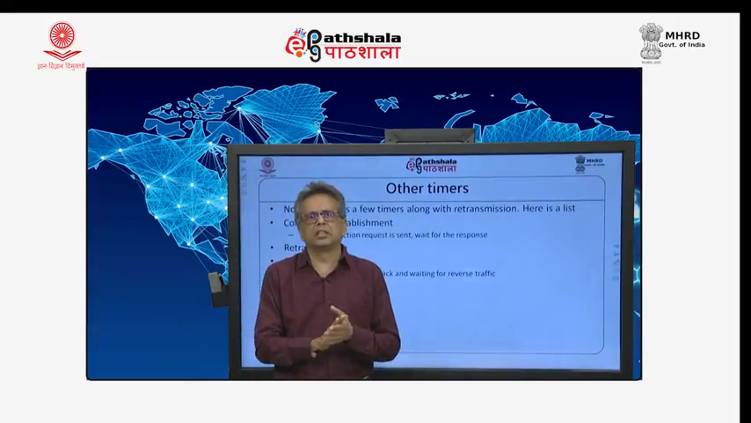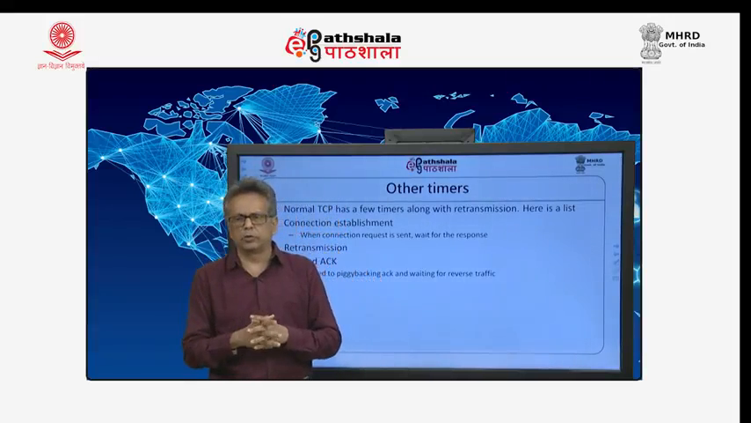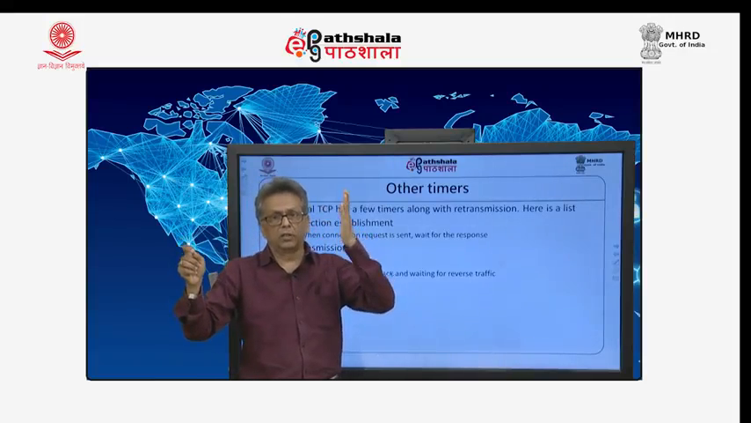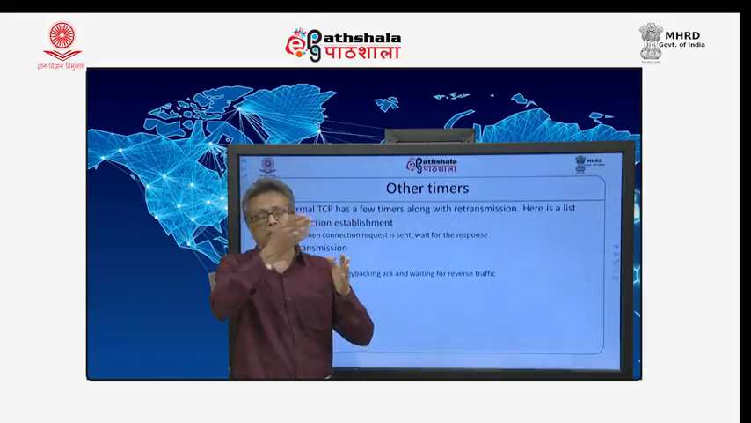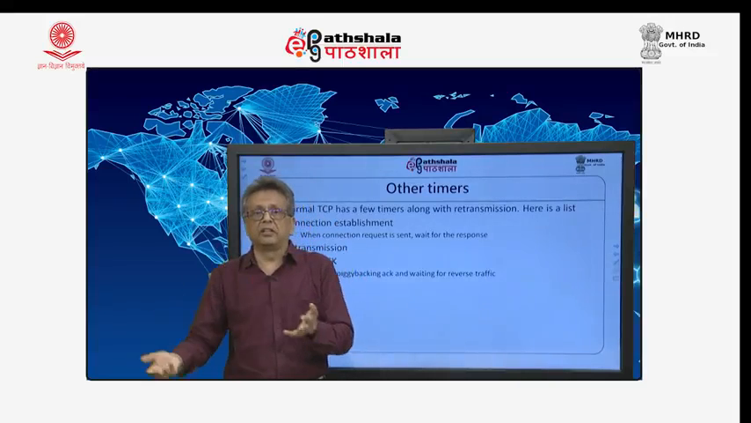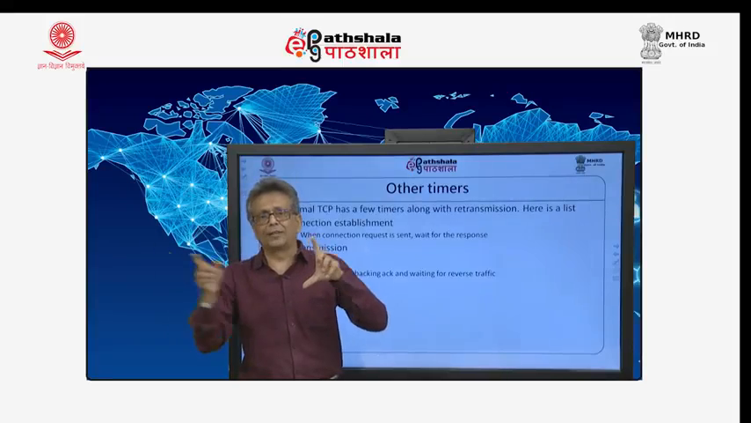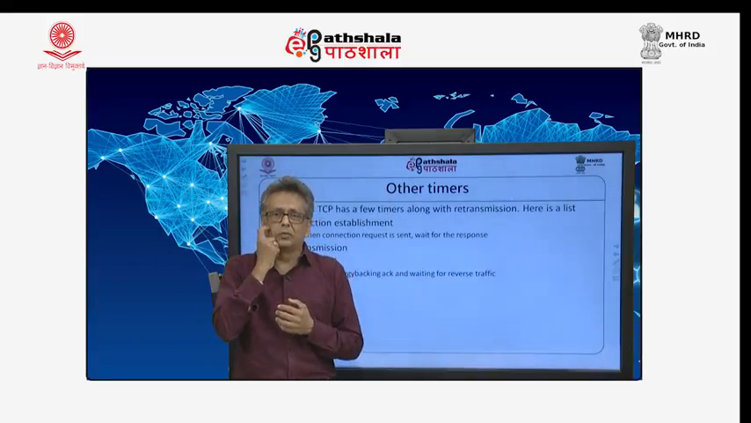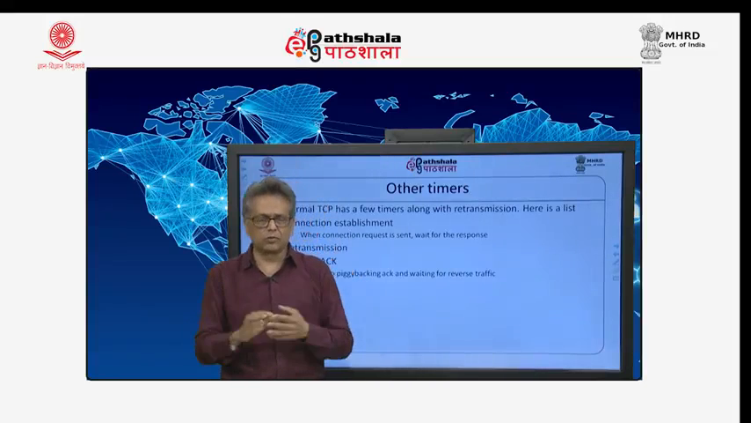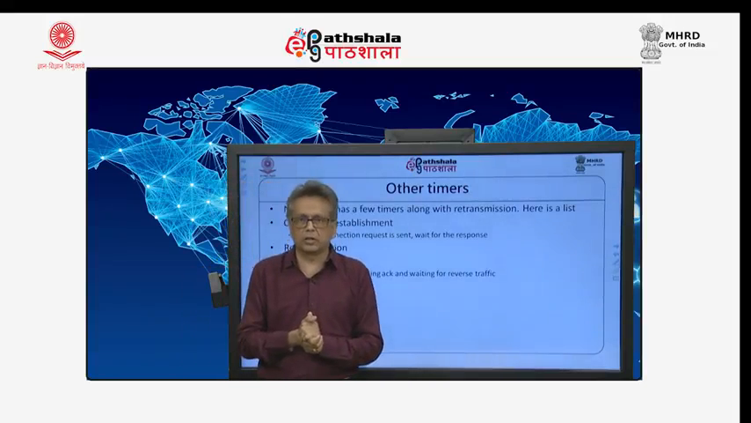We have already seen the retransmission timer. We set that retransmission timer and calculate its value based on the round trip time and the variance, and calculate that timeout value. If it is beyond that timeout value, we retransmit and so on and so forth. So, we know that there is a retransmission timer.